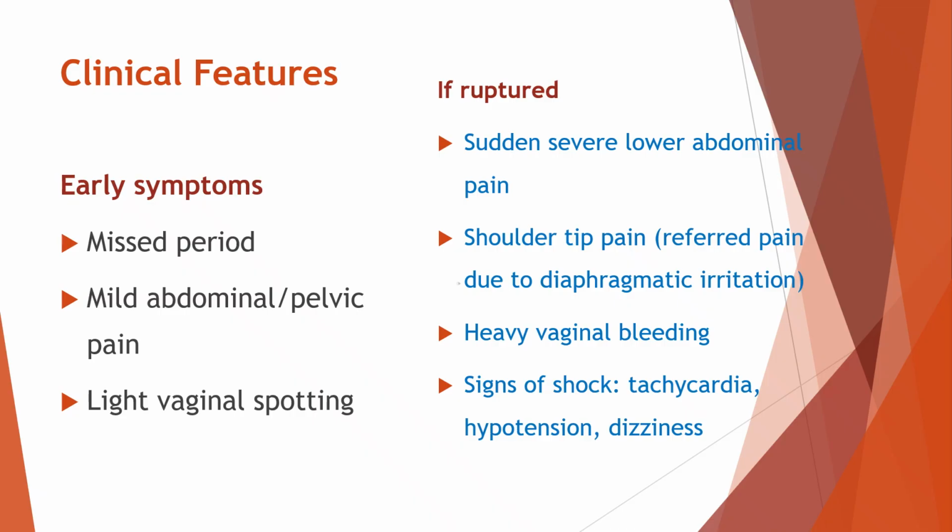There may be intense, sharp lower abdominal pain. Some women experience shoulder tip pain, which happens because the internal bleeding irritates the diaphragm, and the pain is felt in the shoulder. Heavy vaginal bleeding may start. As internal bleeding increases, signs of shock can appear, such as a fast heart rate, low blood pressure, dizziness, or even fainting. These symptoms indicate a medical emergency and need immediate treatment.